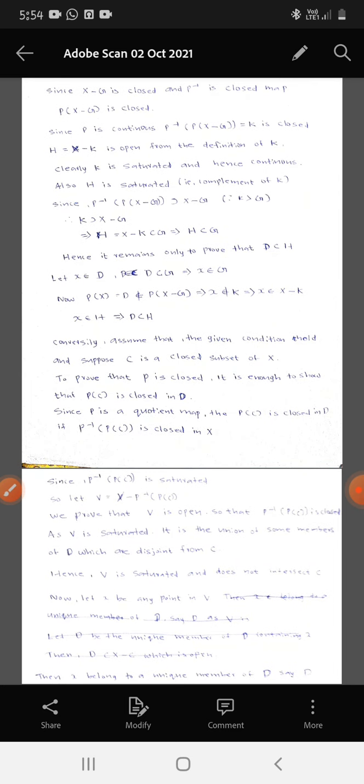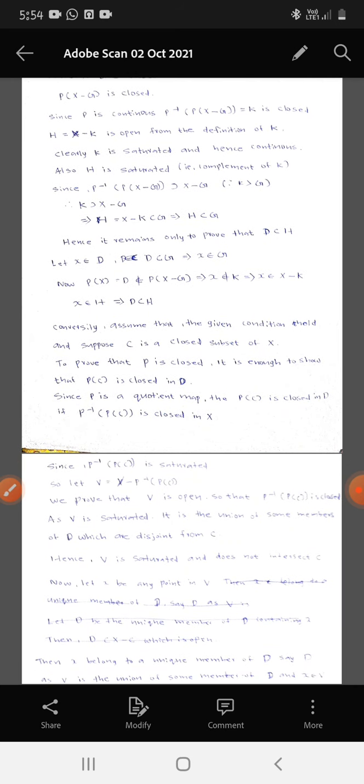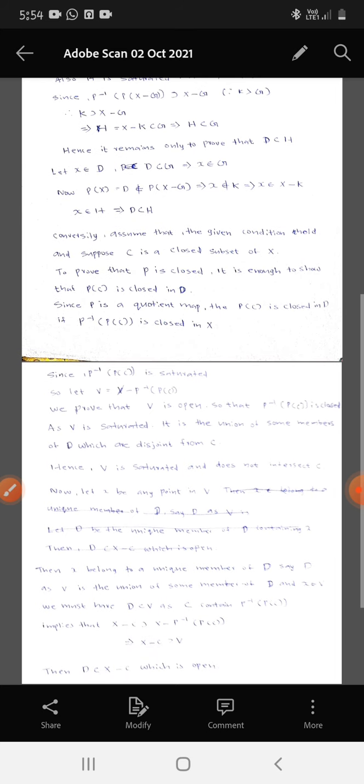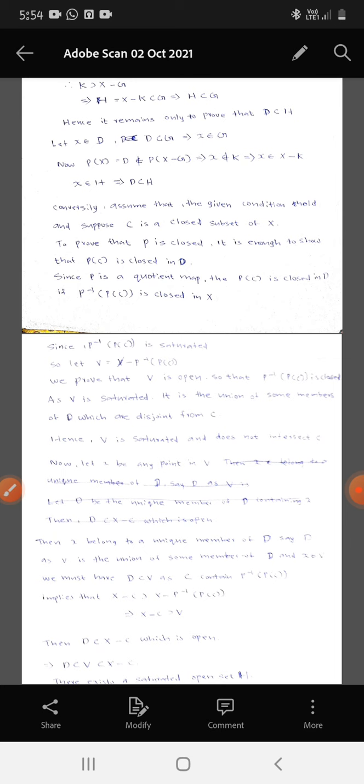Conversely, we assume that the given condition holds and suppose C is a closed subset of X. To prove that P is closed, it is enough to show that P of C is closed in D. Since P is a quotient map, P of C is closed in D if P inverse P of C is closed in X. Since P inverse P of C is saturated, let V equal X minus P inverse P of C. We prove that V is open, so P inverse P of C is closed.